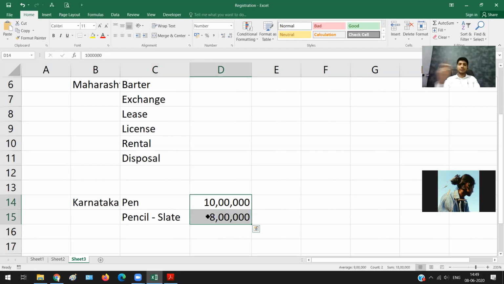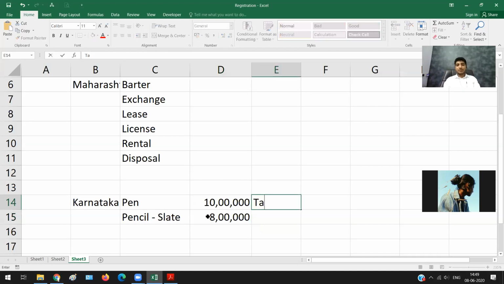I want an answer. How many of you feel my aggregate turnover is 10 lakh rupees? Raise your hands. Okay, no hands have been raised. How many of you feel that my aggregate turnover in Karnataka is 18 lakh rupees? Okay, so all of you rightly feel that it is 18 lakh rupees. That is to say, the word turnover will include my taxable supplies, so pen is a taxable supply, and it will also include my exempt supplies.